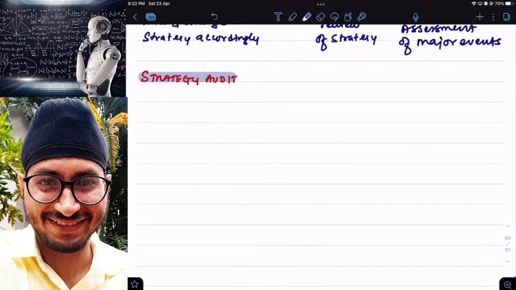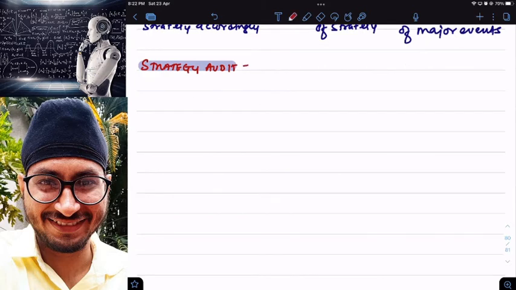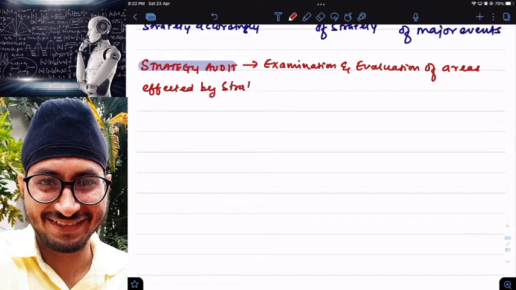Chapter number 3. So what is strategy audit, sir? It is nothing but examination and evaluation of areas affected by the strategic management process.